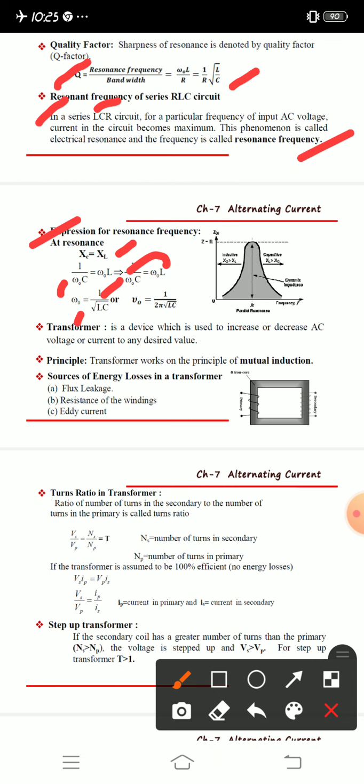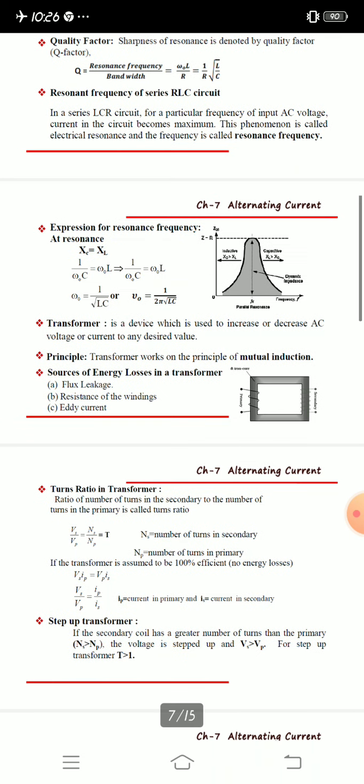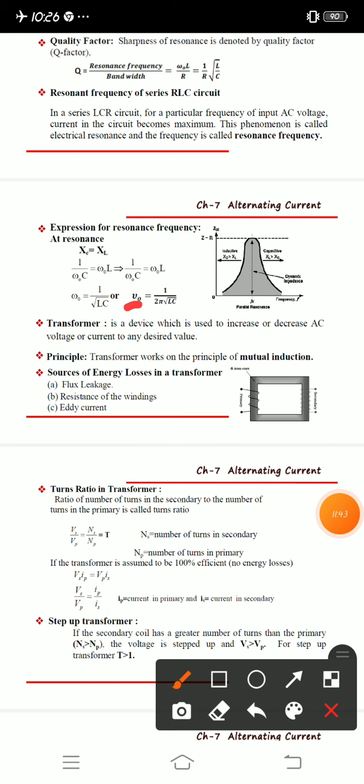Or in place of omega naught, if you substitute 2 pi nu, you will get nu naught is equal to 1 by 2 pi into square root of L into C. This nu naught is the resonance frequency.